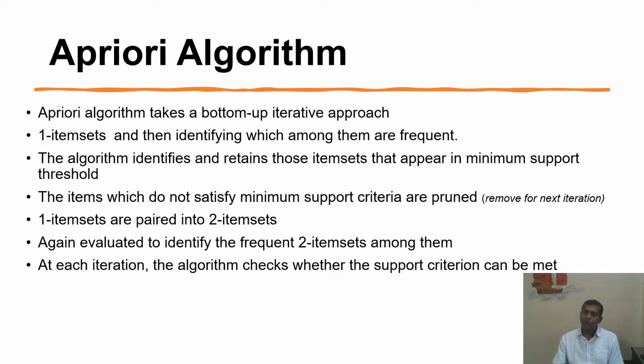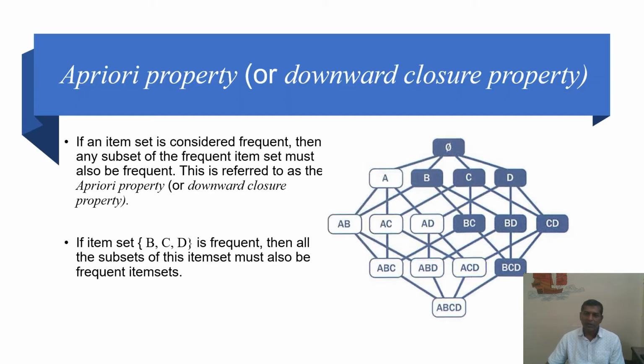Because if an item set is not frequently bought, it does not satisfy the minimum support criteria, which means the item has to be purchased at least this many times. If we have defined this rule, then the item sets not satisfying the criteria, we remove. Again, we evaluate. So we will see this algorithm in a graphical way.